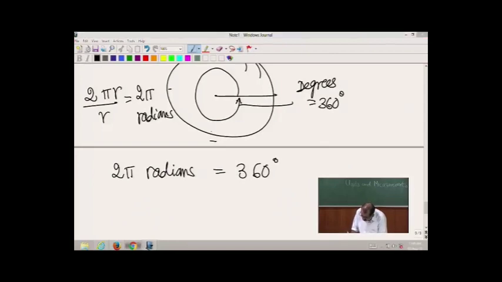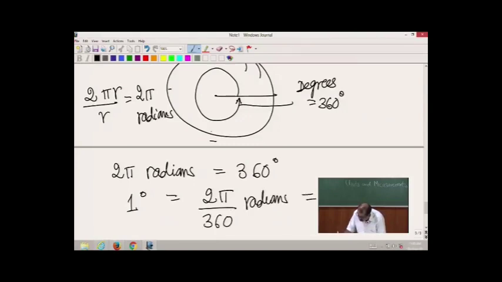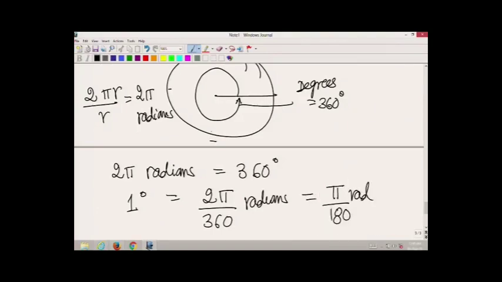So, if we want to look at a degree, 1 degree is equal to 2 pi divided by 360 radians, or is equal to pi divided by 180 radians.